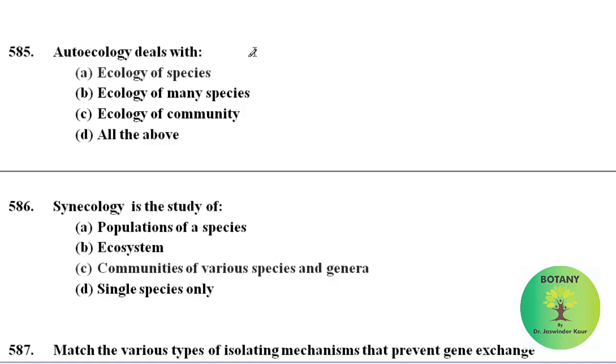Autecology deals with the ecology of a single species. Synecology is the study of the communities of various species and genera.